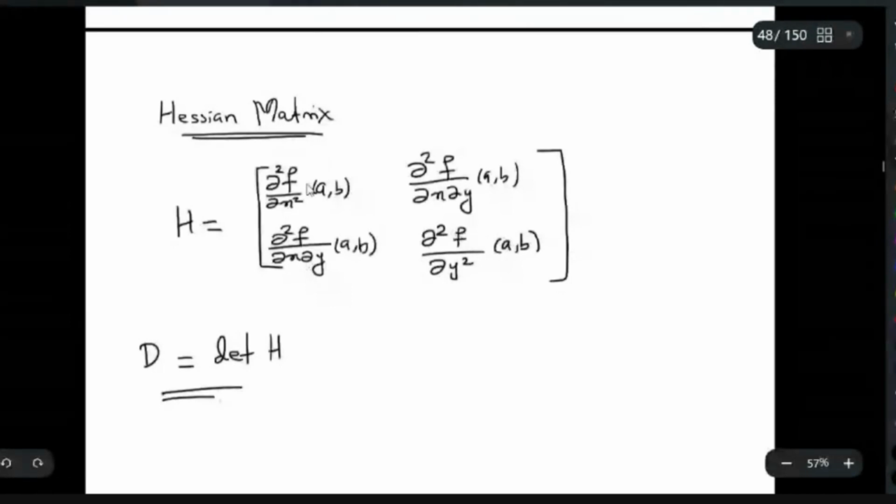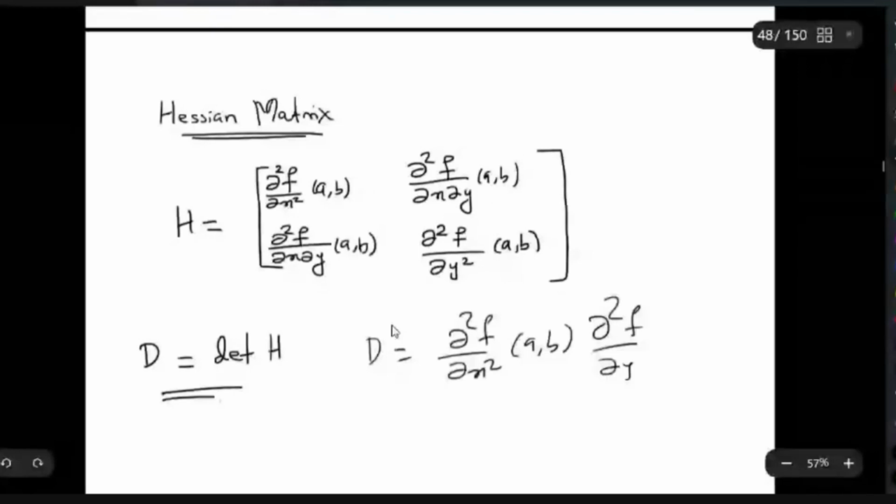Now you look at the determinant of the Hessian matrix. That is your D, the discriminant. D is equal to f_xx(a, b) times f_yy(a, b) minus f_xy(a, b) whole squared.